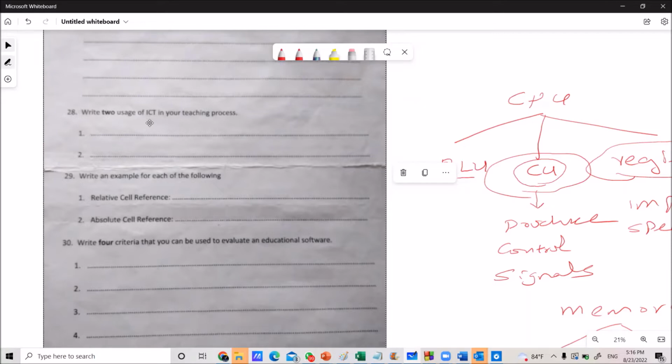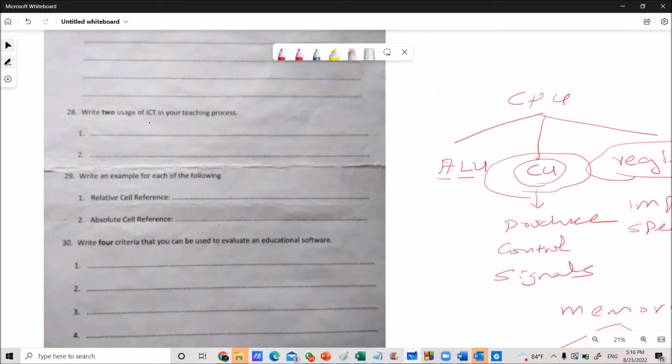Then you can write some examples. Through printers you can get printouts. Through scanners you can scan your educational textbook, sometimes some pages or pictures you have to scan.